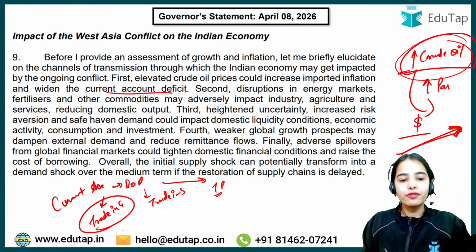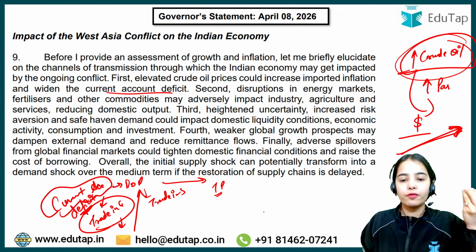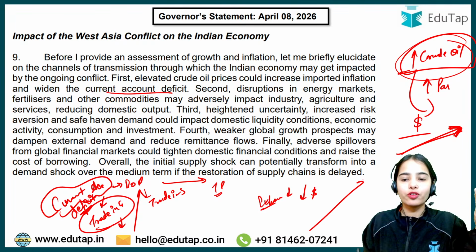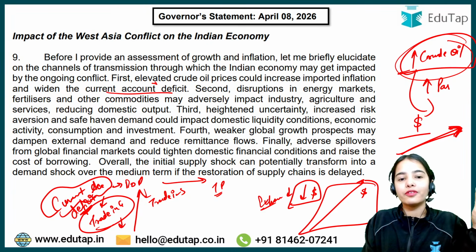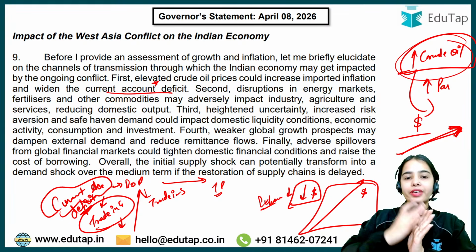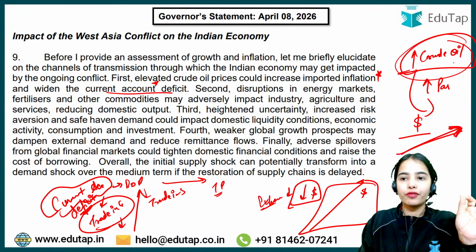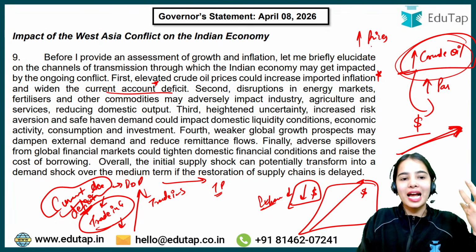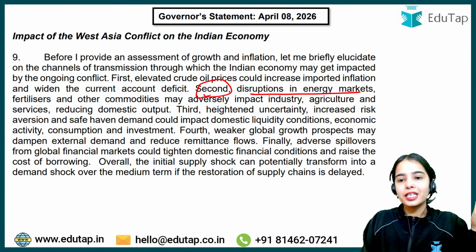In the trade in goods, if we are paying more for our imports, the current account can have a further increased deficit, because we are paying more than what we are getting. Exports have reduced, so we are getting fewer dollars, but we have to pay more dollars. So the current account deficit can further widen. So elevated crude oil prices can directly increase imported inflation. If crude oil prices increase, prices in the country can increase and widen the current account deficit. Second, disruptions in energy markets.